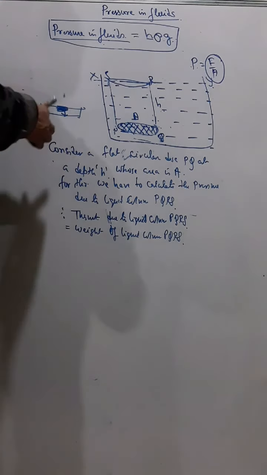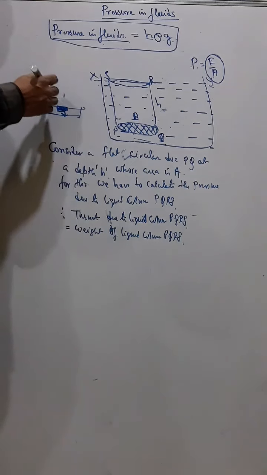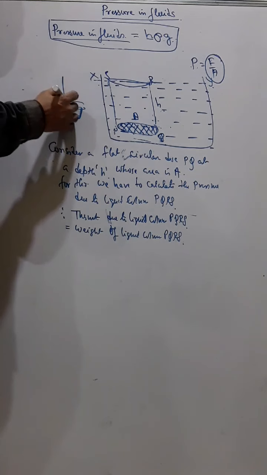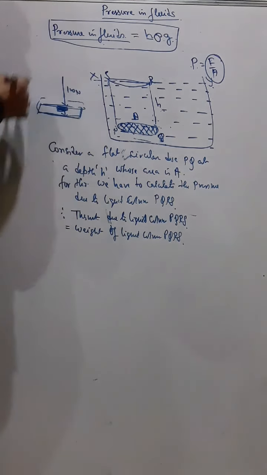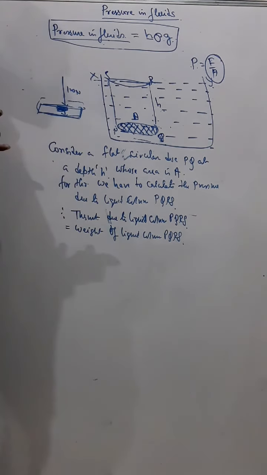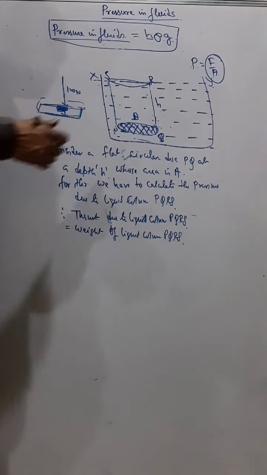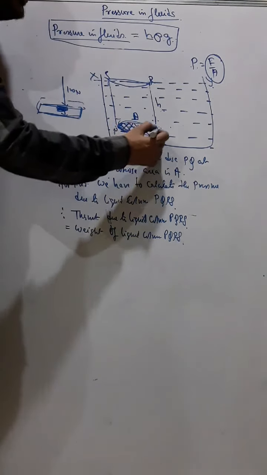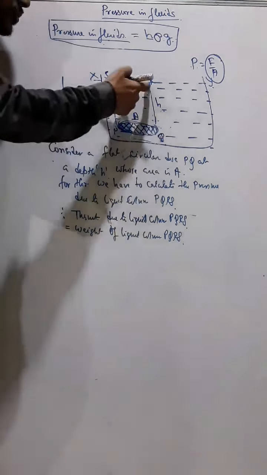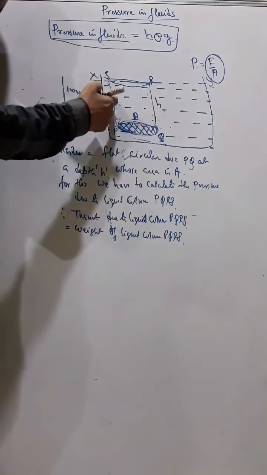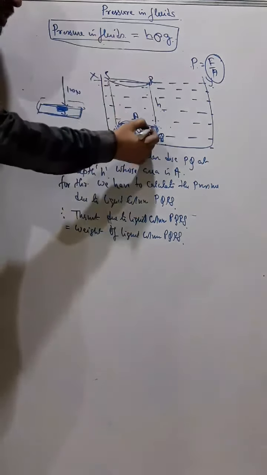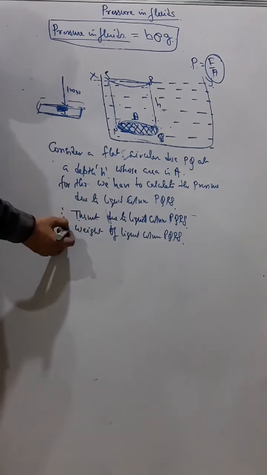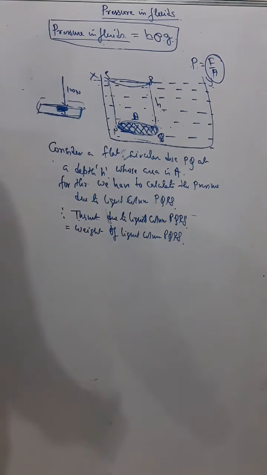If a person's weight is 100 Newton and the person is sitting on a table, the person is exerting a force of 100 Newton on the table. So the thrust on this PQ will be equal to the weight of this liquid. Thrust due to the liquid column is equal to the weight of the liquid column.